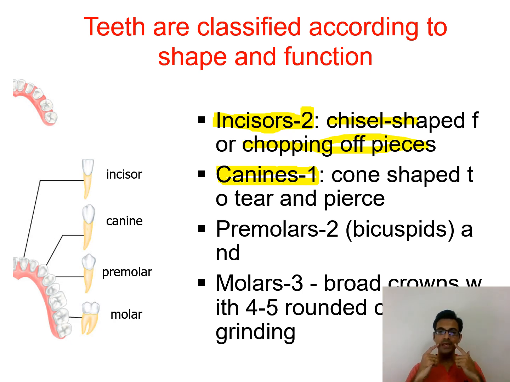Then we are having premolars, okay. Before the molars we are having premolars beside the canines, and they are bicuspid in nature. So we are having two premolars, okay, bicuspid because they are having two roots, okay, and the molars, that are 3 molars on each side, okay. So they are broad, they are having 4 to 5 projections on the surface, and they are used to crush the food. Okay, churn the food, they are used to crush. Okay, the upper molars and the lower molars, they are just crushing the foods.